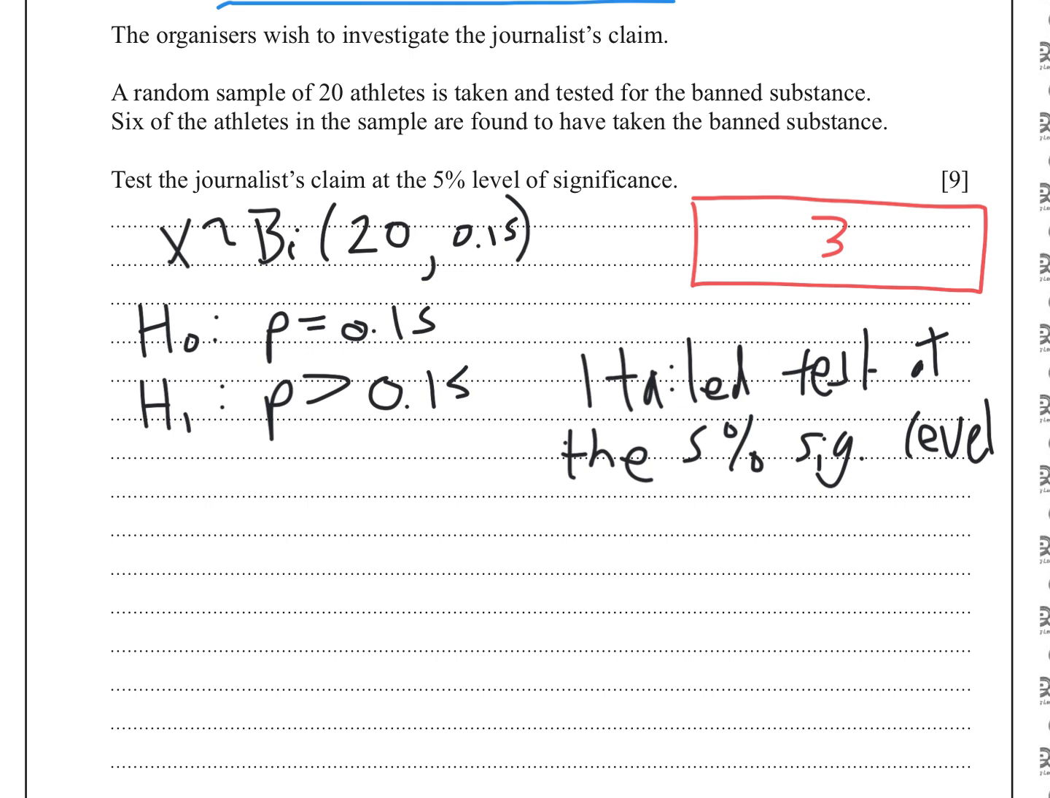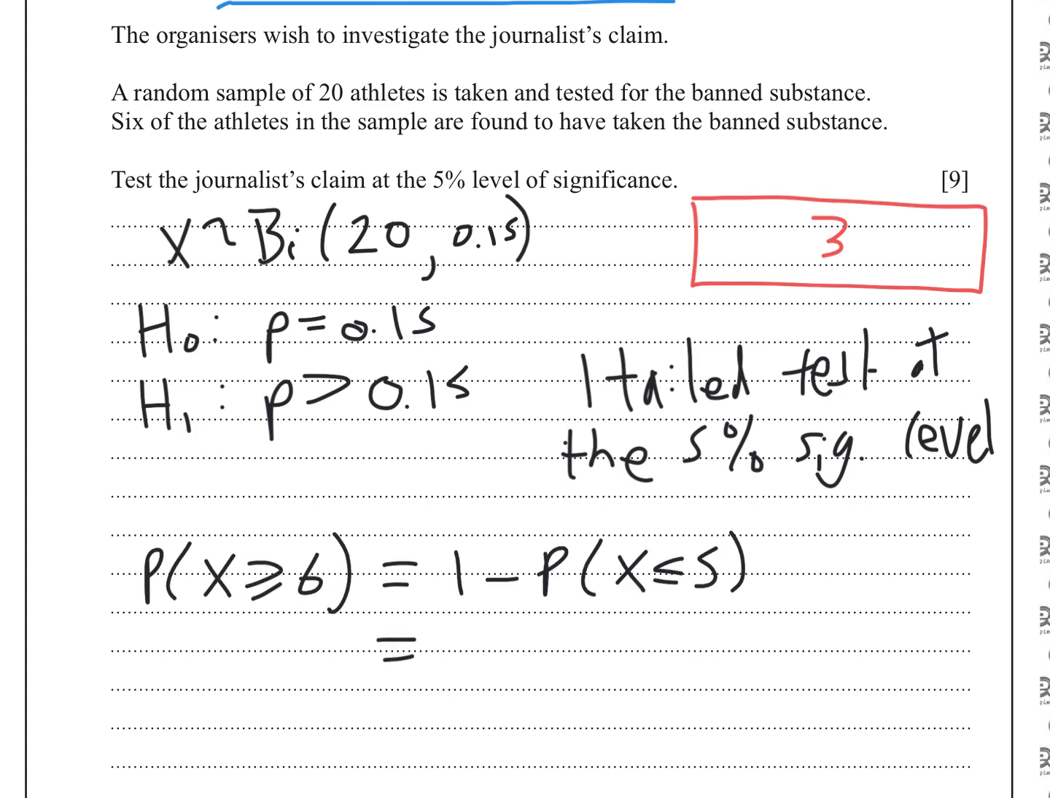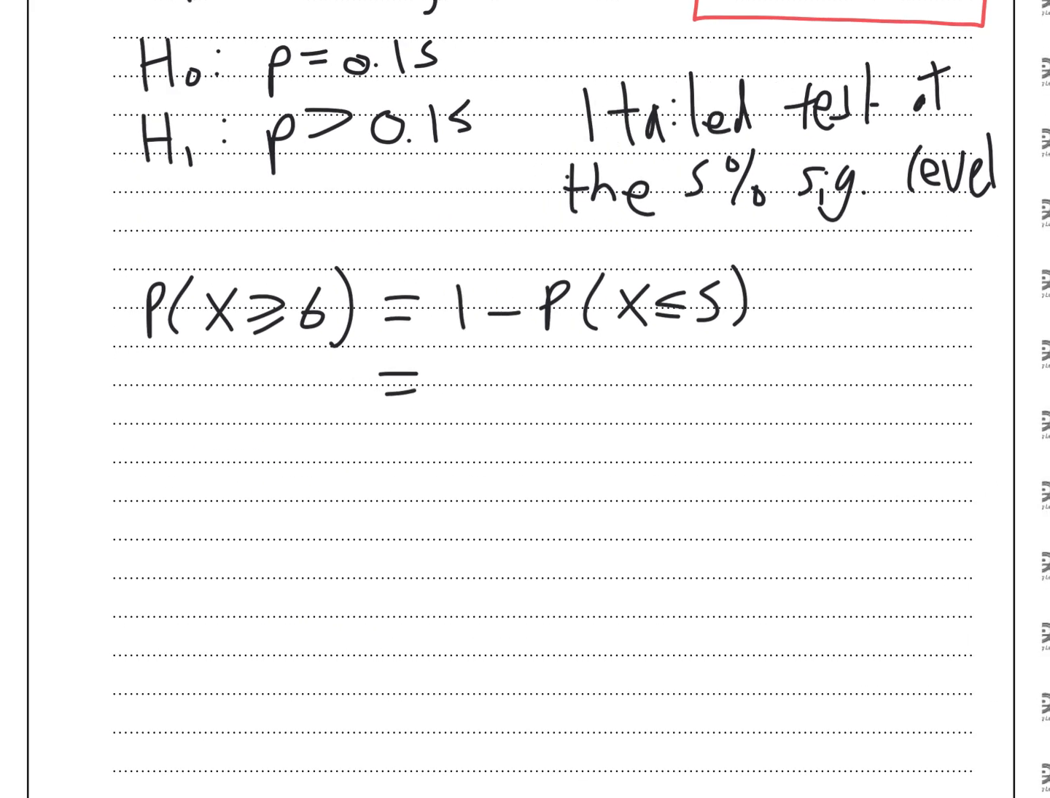So we were expecting 3, but they got 6. So we work out what's the probability of getting 6 or even more than 6. We can use our cumulative tables for that. That's 1 minus the probability of getting less than or equal to 5. So you look up your binomial cumulative distribution function tables. It's page 13 of your formula booklet.